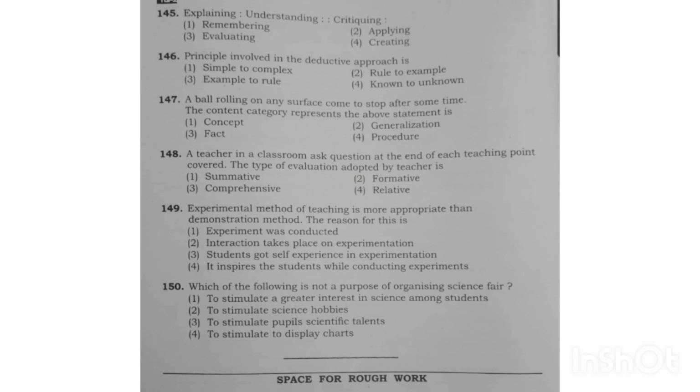The reason for this is, so we have to find out the reason. The first, experiment was conducted, no. Interaction takes place in the experiment, no. Students got self experience in experimentation, it is the correct one. Because the experimental method gives experience when they do it individually, the experimental method is more effective than the demonstration method.